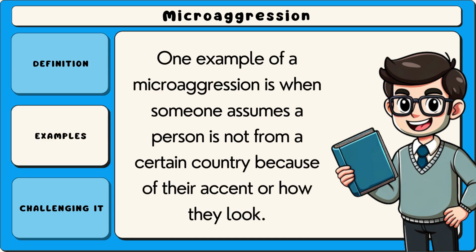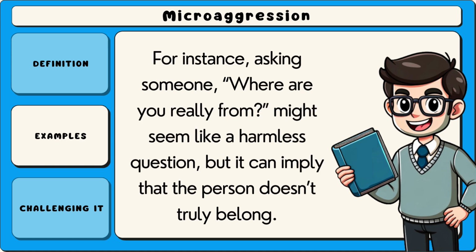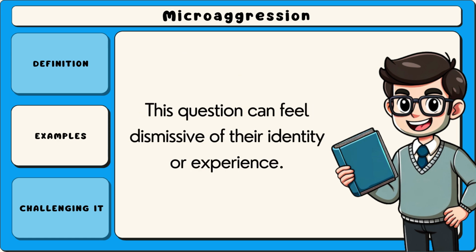One example of a microaggression is when someone assumes a person is not from a certain country because of their accent or how they look. For instance, asking someone, "Where are you really from?" might seem like a harmless question, but it can imply that the person doesn't truly belong. This question can feel dismissive of their identity or experience.